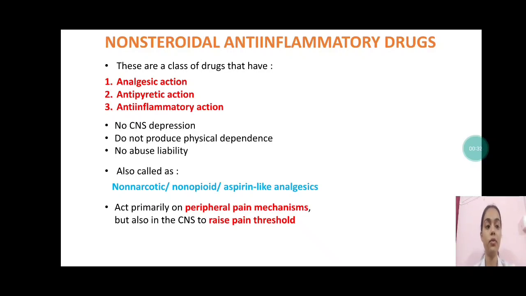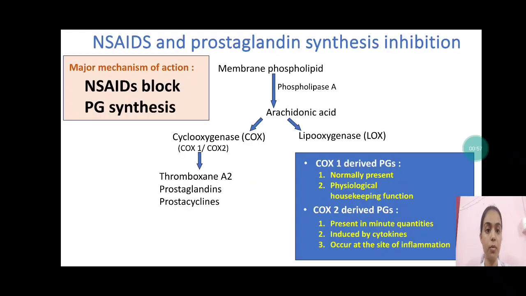These are a class of drugs that have analgesic, antipyretic and anti-inflammatory action. There is no CNS depression, they do not produce physical dependence, and there is no abuse liability. Therefore, they are also called non-narcotic, non-opioid, aspirin-like analgesics. They primarily act on peripheral pain mechanisms but also in the CNS to raise the pain threshold.